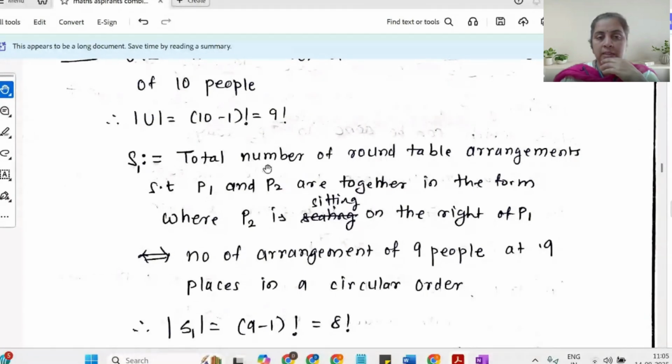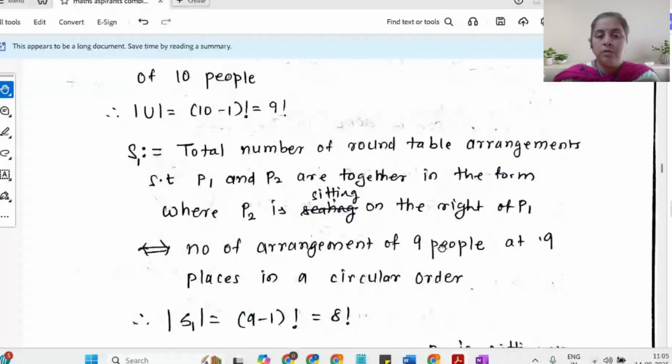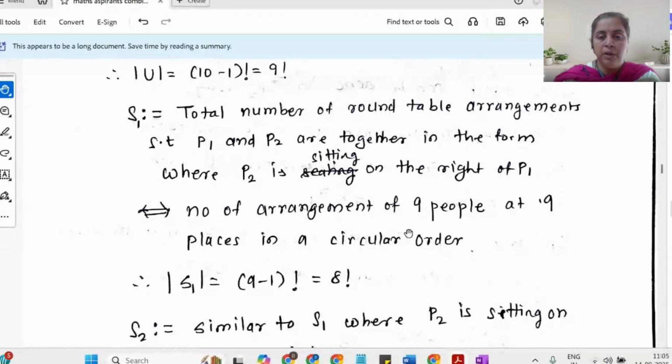So let us say S1 is the total number of round table arrangements where P1 and P2 are sitting together, but P2 is sitting on the right of P1. Okay. So now the total number of arrangements. Now what we can do is treat P1 and P2 as one person.